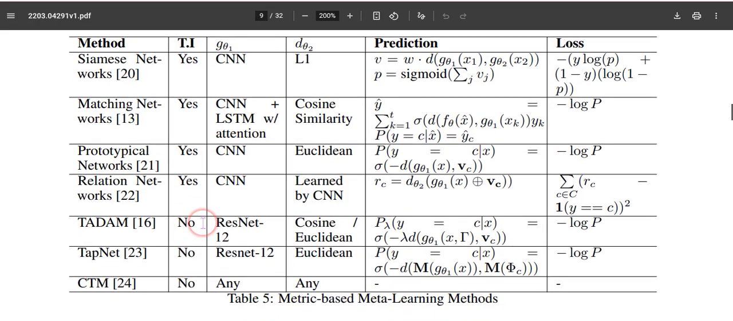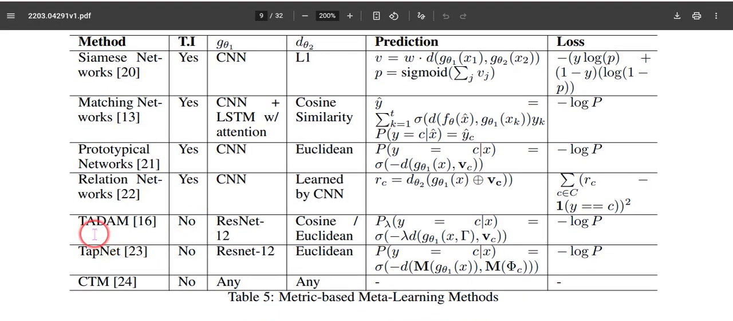So hopefully we will see each one of these networks very briefly in the forthcoming videos. Maybe in the next video we will see the other two ways of meta learning, optimization based meta learning methods and model based meta learning methods, and how they can be utilized to solve few shot learning.